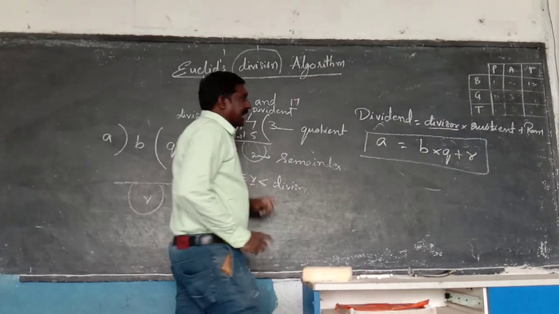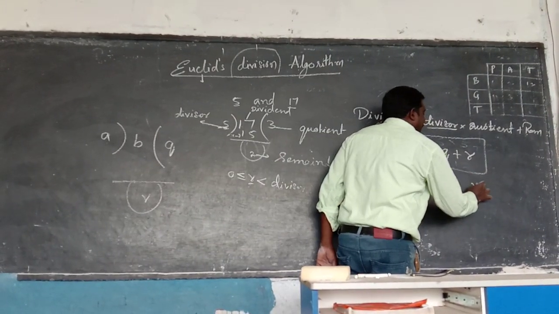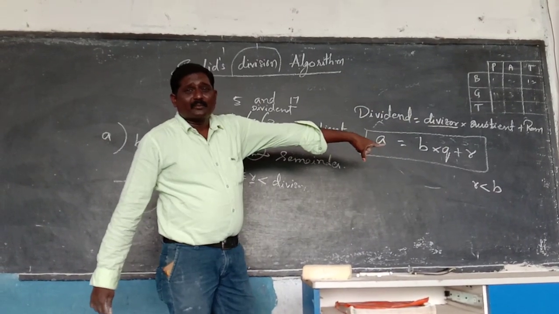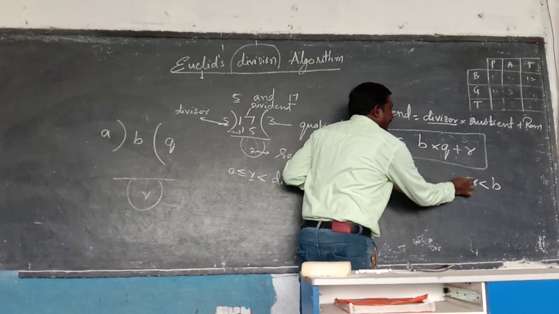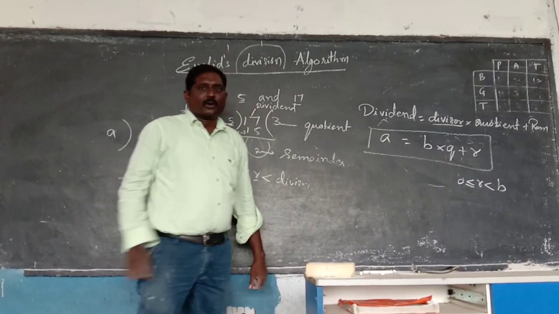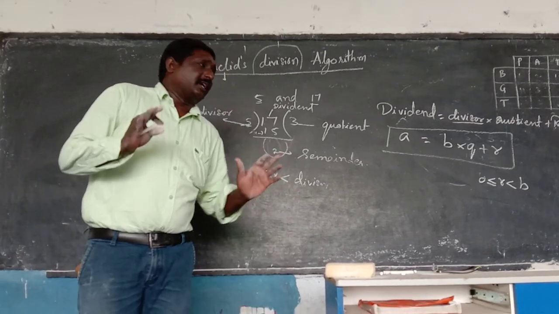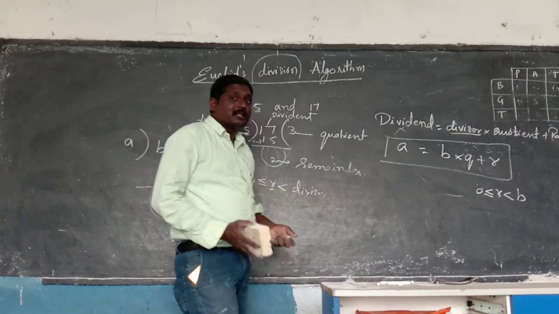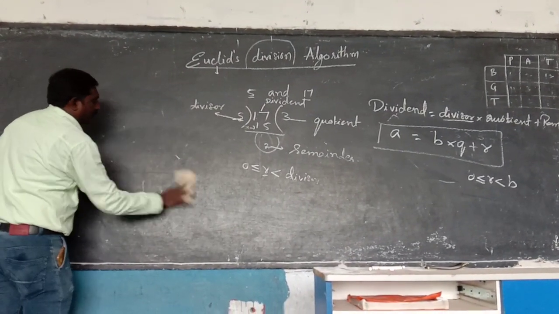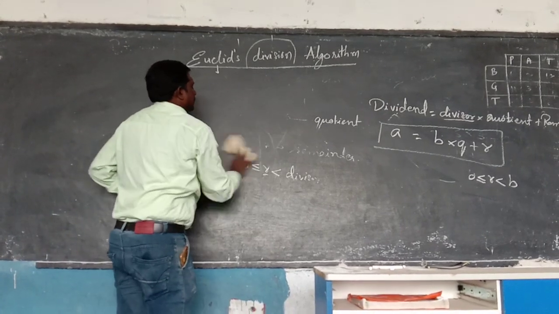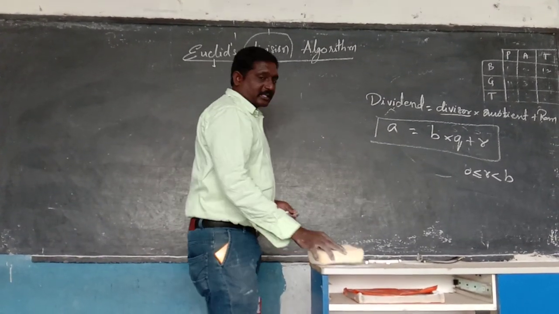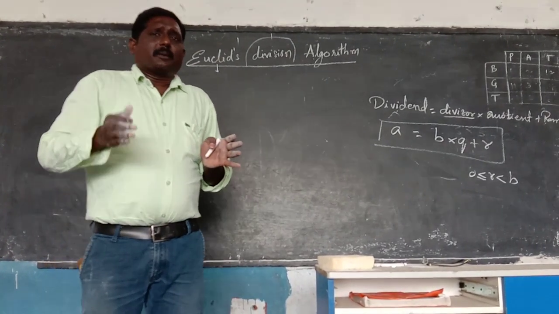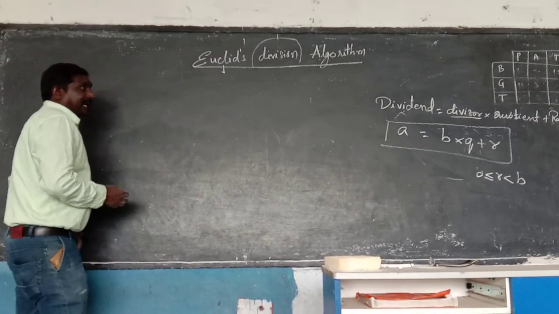What is the condition? As I told you, the remainder is always less than the divisor. B is the divisor here, and R is always greater than or equal to 0. That statement should be written compulsorily. So I am once again revising for the students the fundamental theorem number 1, the first theorem given in our textbook before the first exercise.